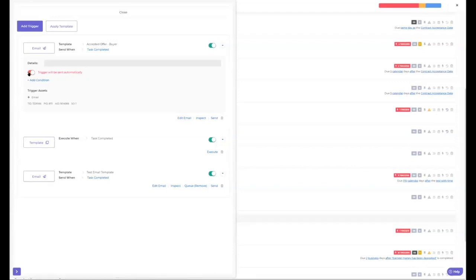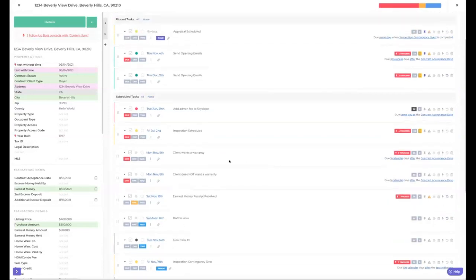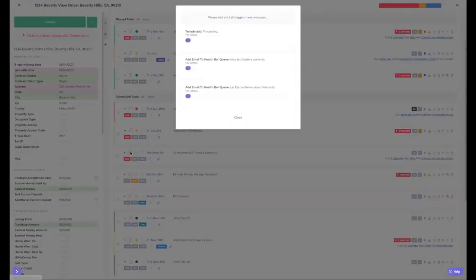Now, this is on the premium add-on. You won't have this option on the regular premium plan. So most of the time you're going to see this off. And let me give you an example of how that works. If I come over here and I don't know what these triggers are, we've been kind of playing around with these for a while, but let me just do the client wants a warranty. So if I check this off, now those triggers are going to fire.